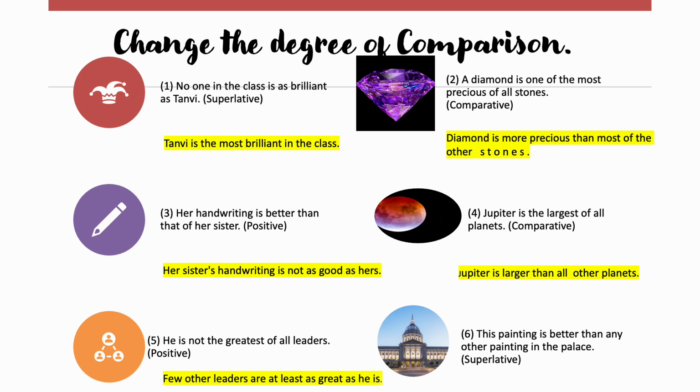The next one, this painting is better than any other painting. So here again we have the third type of sentence. So what will be our superlative degree? This painting is the best painting. So here, since we have "better than any", that means we are talking about the topmost one. So it will be, this painting is the best painting in the palace.